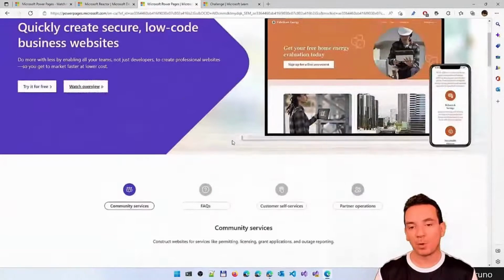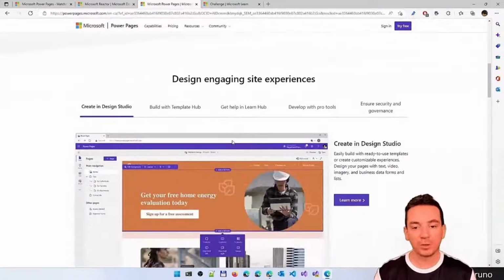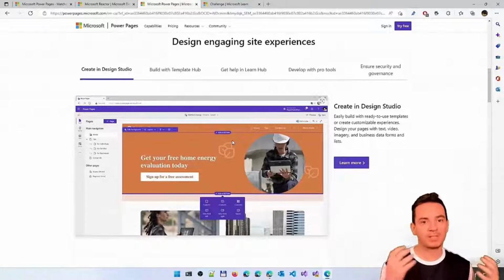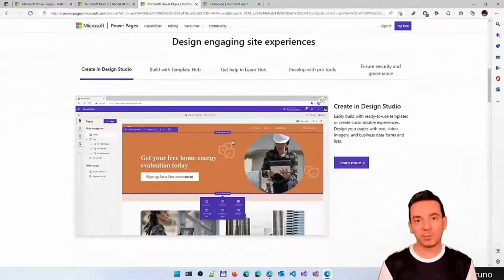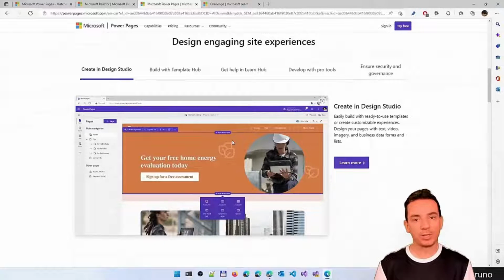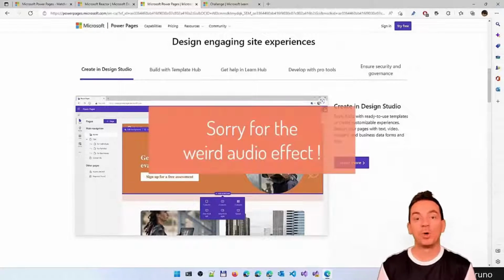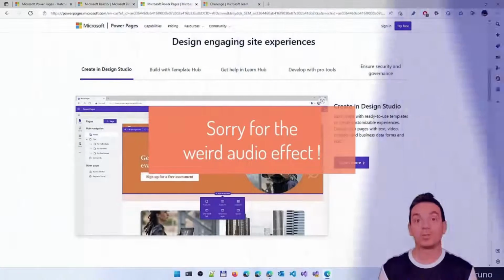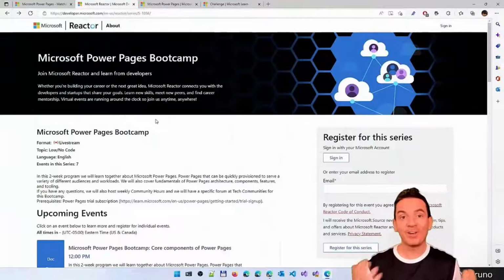During this bootcamp, we are going to talk a little about the architecture. We are going to talk about tools like the design studios, the templates that we have here, how we can even edit code with Visual Studio Code. There are plenty of things that we are going to do all around Power Pages. And you are already here, so you probably know the bootcamp.